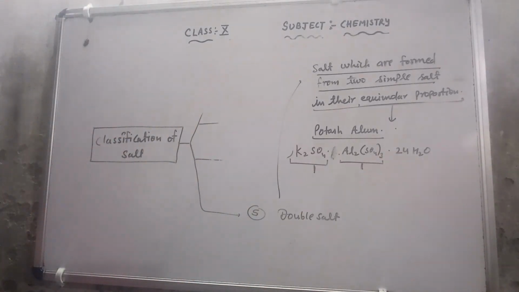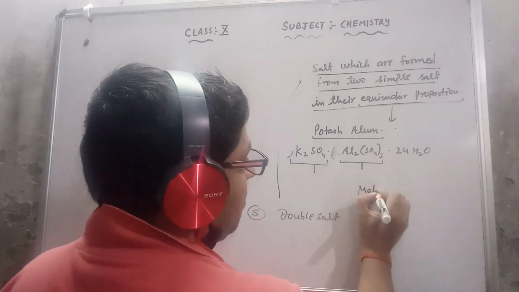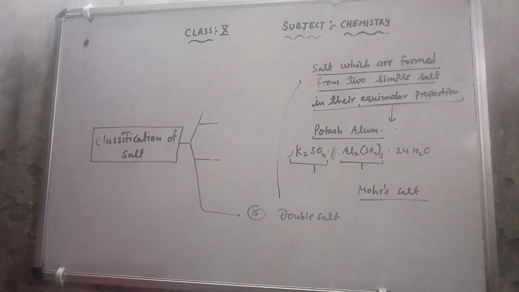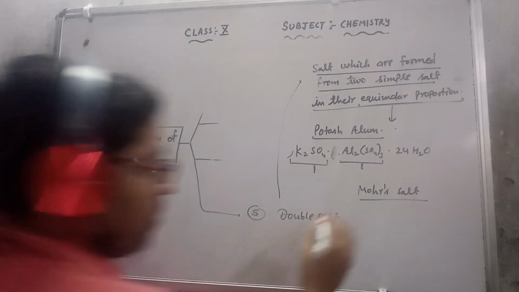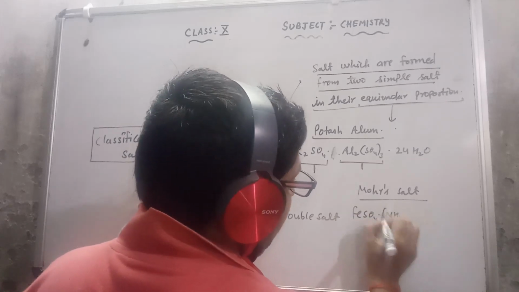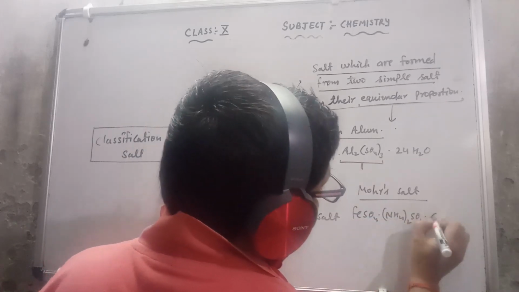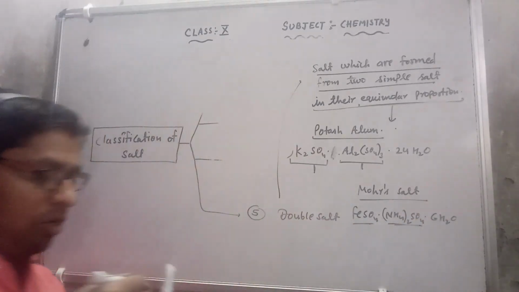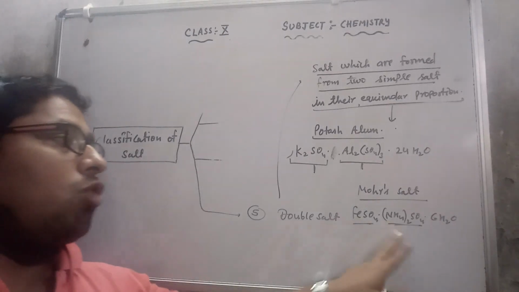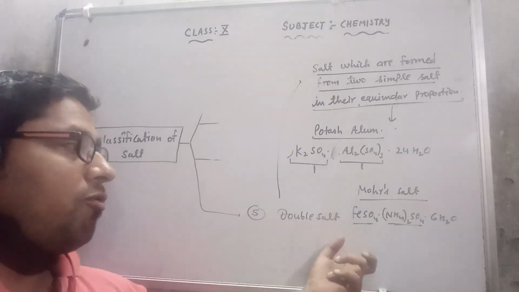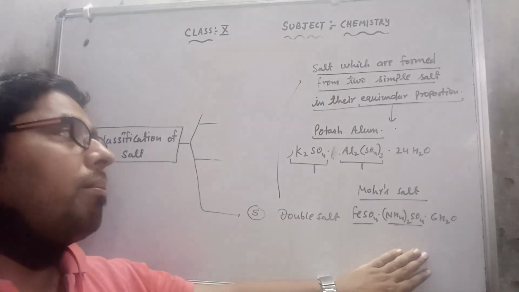The second example is Morse salt. I will discuss it with the formula FeSO4.(NH4)2SO4.6H2O. One salt is this, the second salt is this. So two salts in equal amount dissolve, one molecule each intermix, and they give us the formula of a double salt, that is called Morse salt.